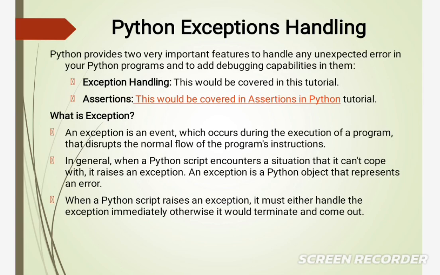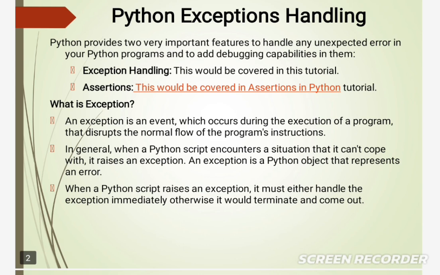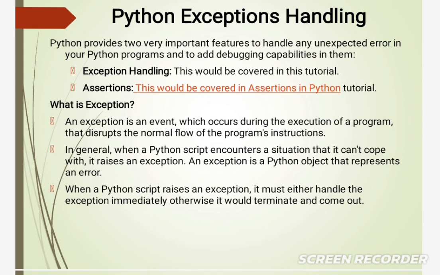So what is meant by exception? An exception is an event which occurs during the execution of a program that disrupts the normal flow of the program's instructions. It means when a Python script encounters a situation that it cannot cope with, it raises an exception. An exception is a Python object that represents an error. When a Python script raises an exception, it must either handle the exception immediately, otherwise it would terminate and come out.